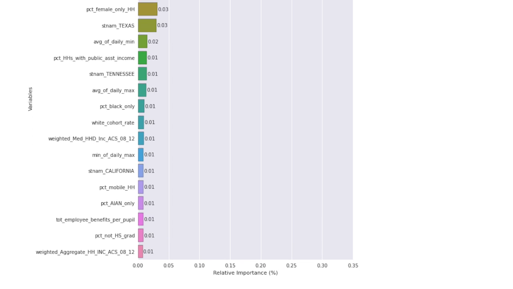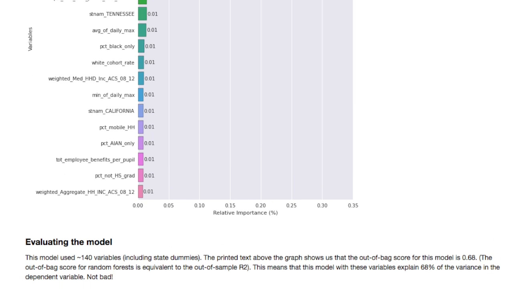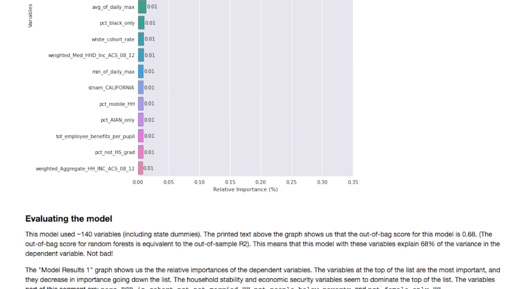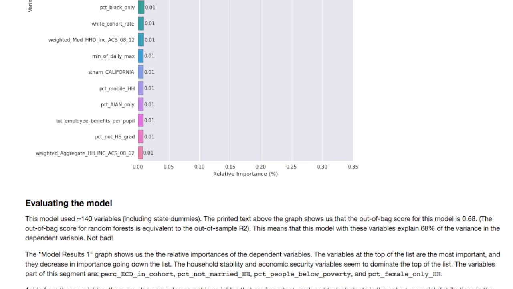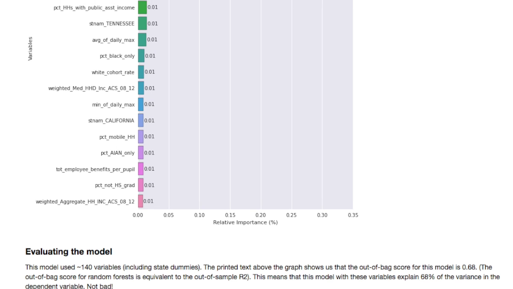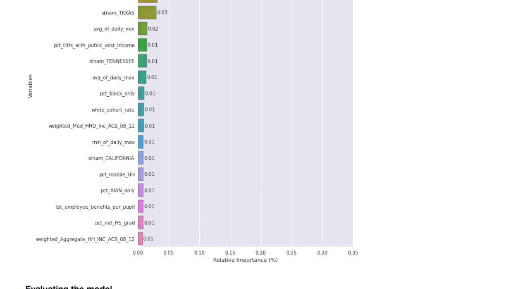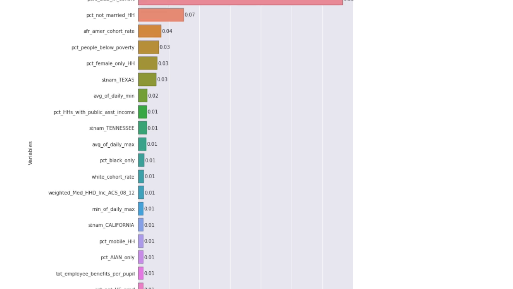Our first random forest had 140 variables and had an out-of-sample R-squared of 0.68. The nice thing about random forests is that they tell you what the most important features are, which you can see in this graph. The most important features in this model were household stability and economic security variables. Weather and school spending variables were also important, but notably, food access does not show up on the list.